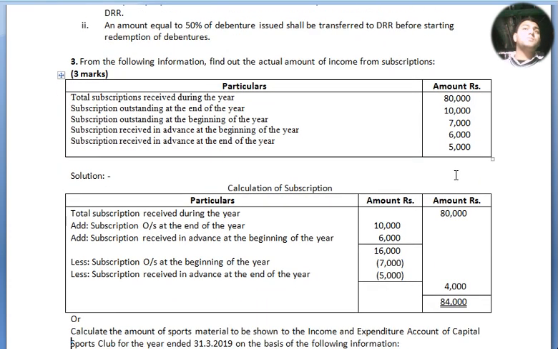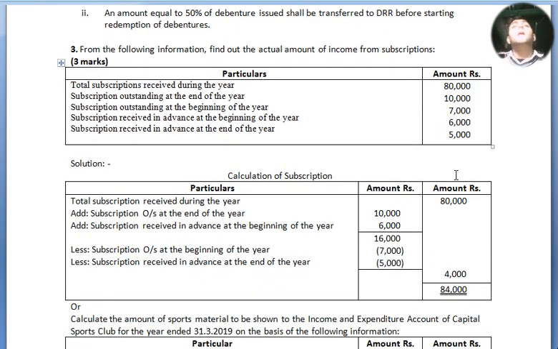Calculation of subscription amount. We made a simple format: particulars, inner amount, outer amount, no debit credit. Please do not get confused. Total subscription received during the year is 80,000. Add subscription outstanding at the end of the year 10,000, add subscription received in advance at the beginning of the year 6,000, total is 16,000.